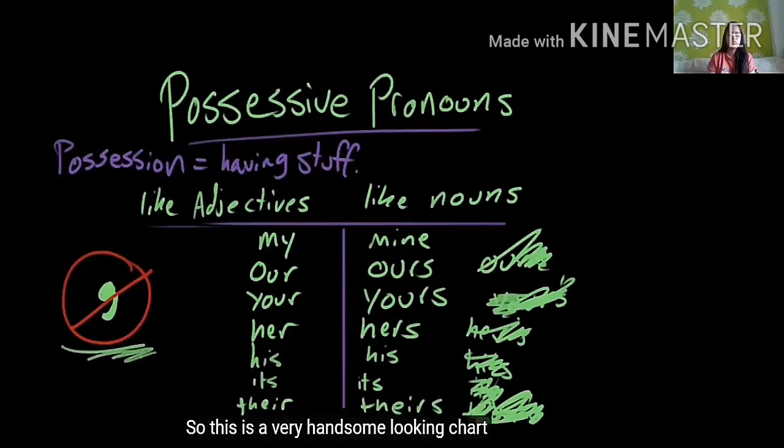So this is a very good looking chart if I do say so myself, but it doesn't really do the work of explaining what I mean by saying my behaves like an adjective and mine behaves like a noun. So let me get some example sentences down and we'll see what I mean.